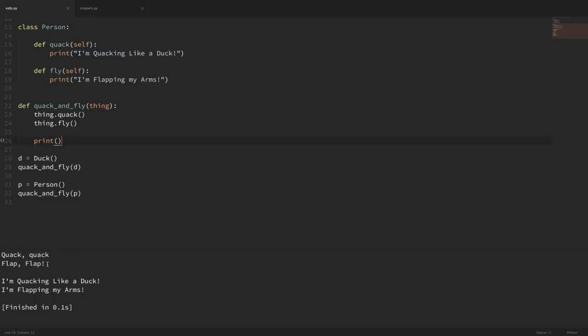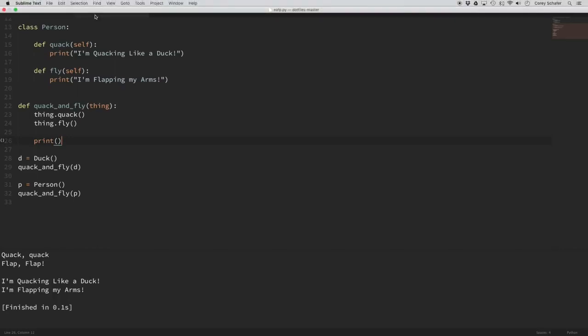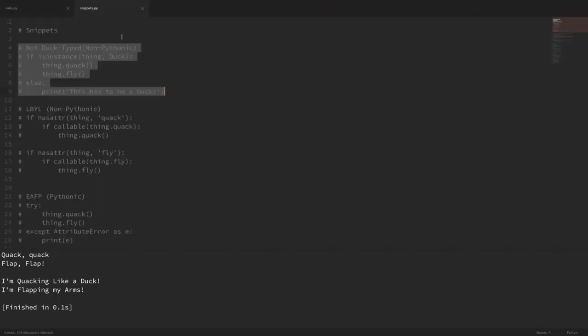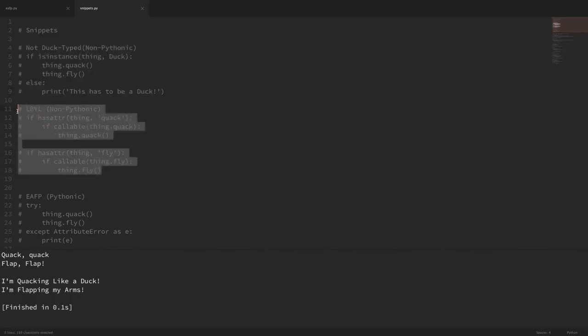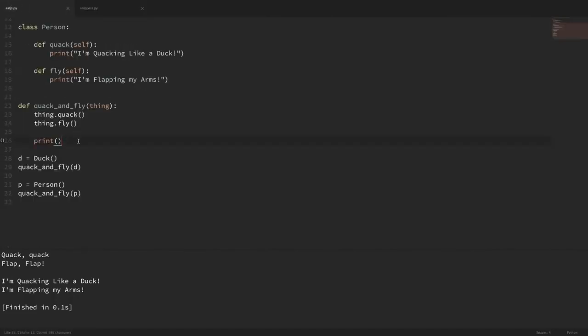So this is where that second concept comes in, that it's easier to ask forgiveness than permission. So first, let's take a look at the non-Pythonic way to do this, and this is usually called look before you leap. So let me get the snippet out here, and I'm just going to go ahead and copy this code example and paste it into my function here.